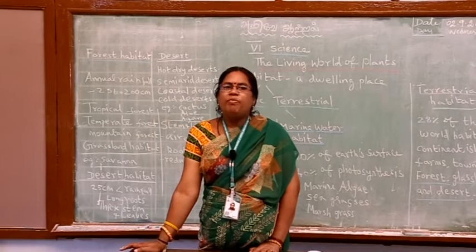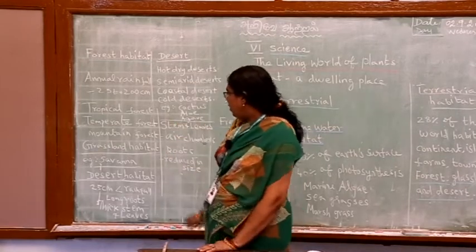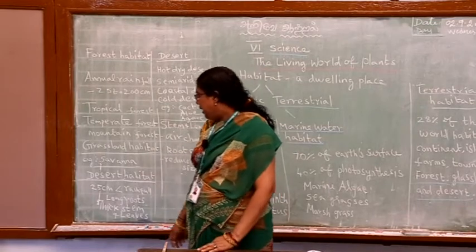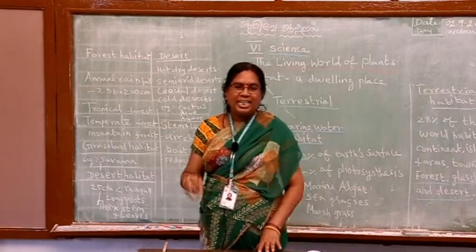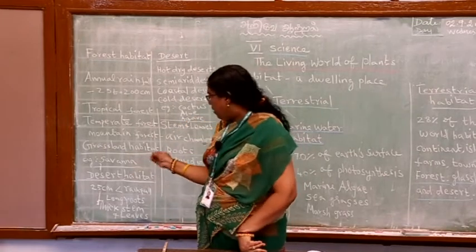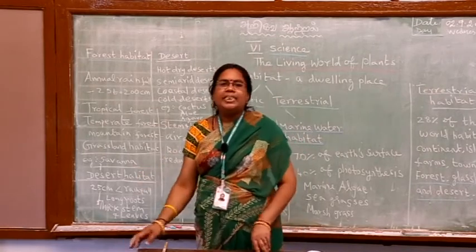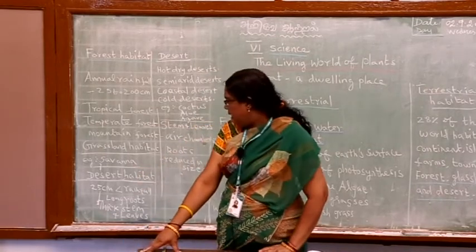It is the example for grassland habitat. And the last one, desert habitat. Desert, we all know, is the driest place on earth. They get very poor rainfall, usually less than 25 centimeter annually.